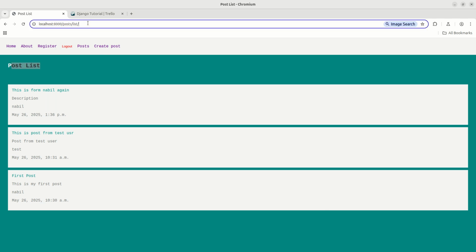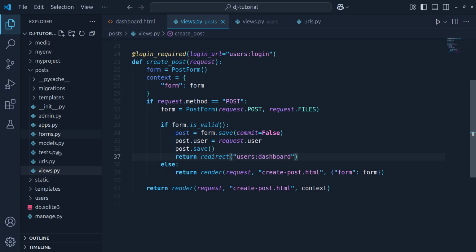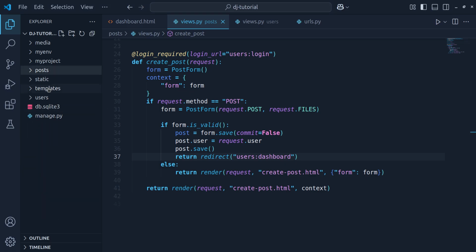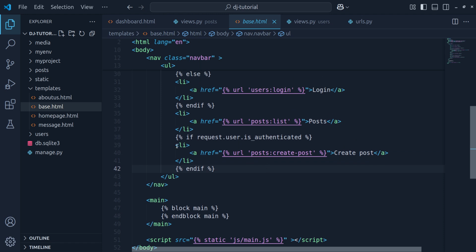Okay, now let's reload this page. Another thing that I'm going to do is get the dashboard link in the navbar. So let's go to the navbar template. This will be inside the base.html. I'll put the navbar link inside this condition, because if the user is authenticated, then we're going to show the dashboard, right?